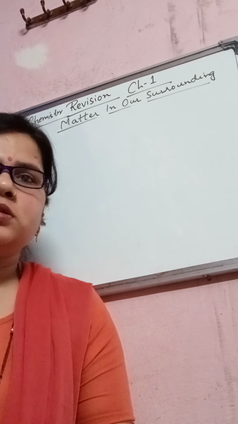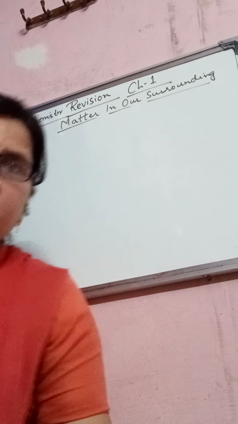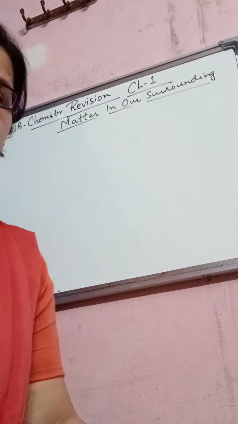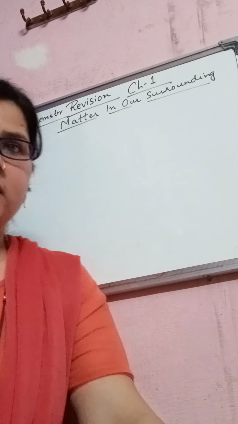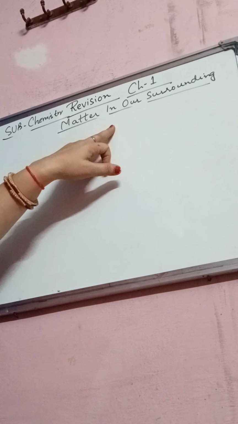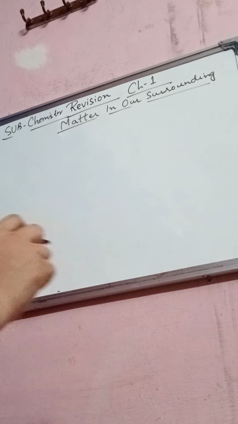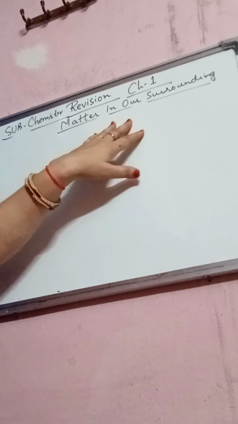Good morning, students. Today we will start revision of chemistry, chapter 1, that is Matter in Our Surroundings. Right, students? So let's do a quick revision of the chapter. We have already studied it, and we have to revise all the topics. The first is matter in our surroundings.